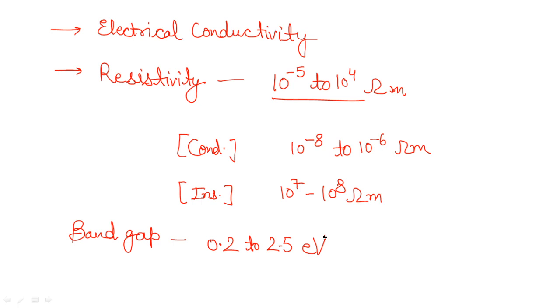So guys, with the help of band gap, you will get to know about the wavelength of radiation which will be emitted or absorbed by the semiconductor.